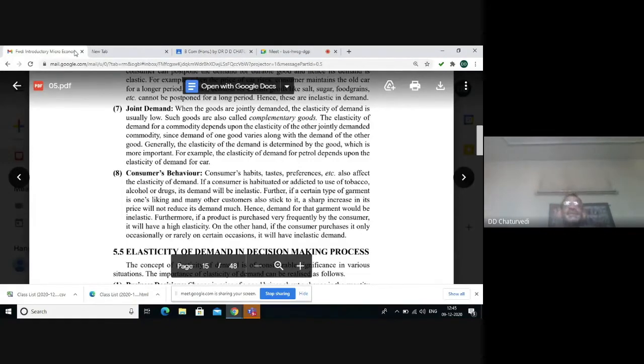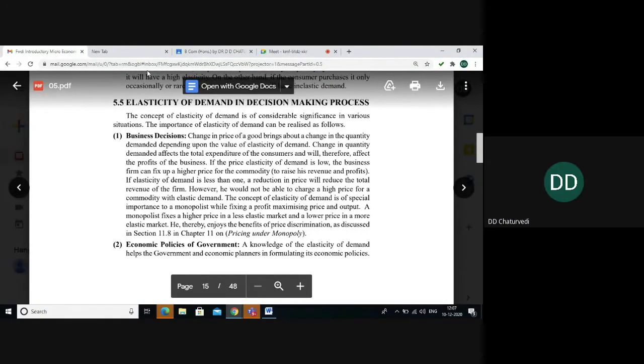When consumer is having addiction to use tobacco, alcohol, or drugs, his demand is inelastic. And consumer will be prepared to pay any price because of that addiction. But when there is no such addiction, elasticity of demand will be high. The concept of elasticity of demand is important for different economic agents and in different situations.